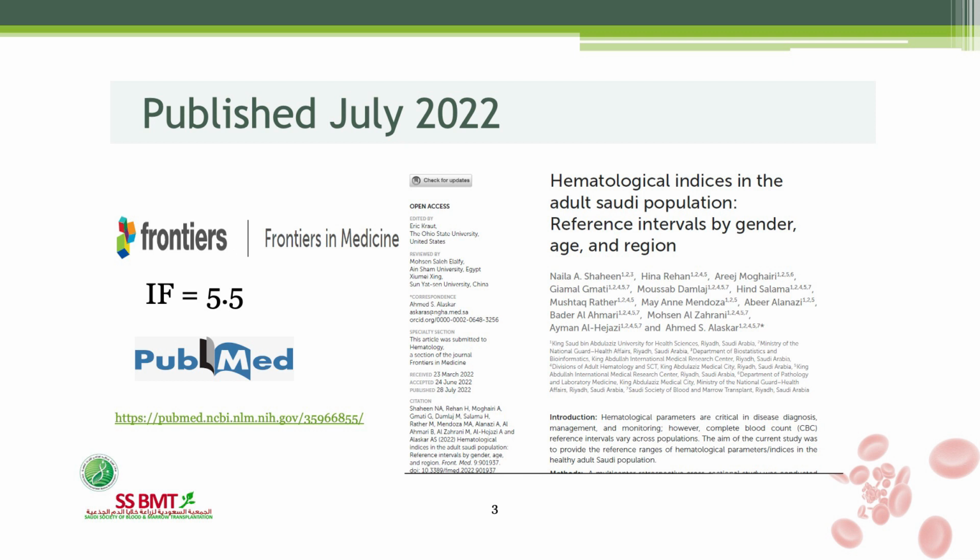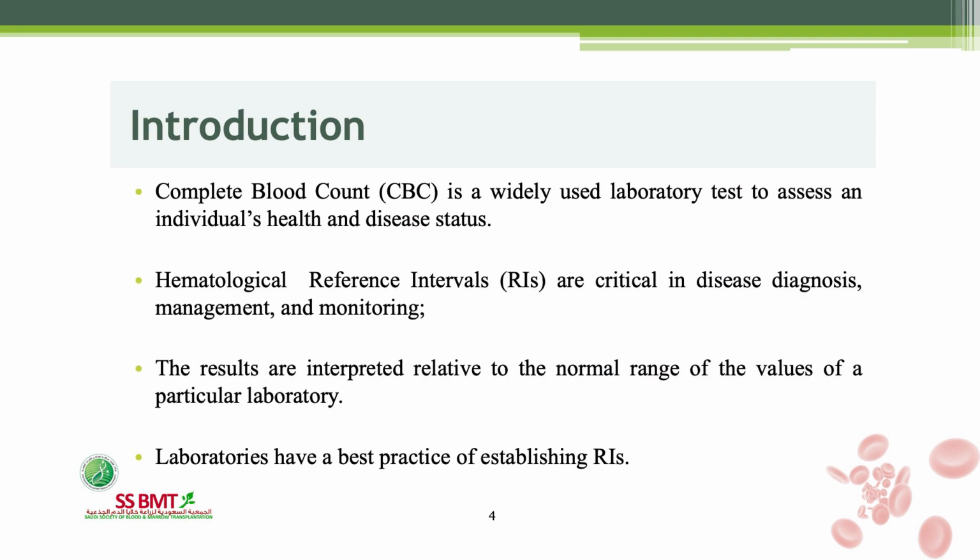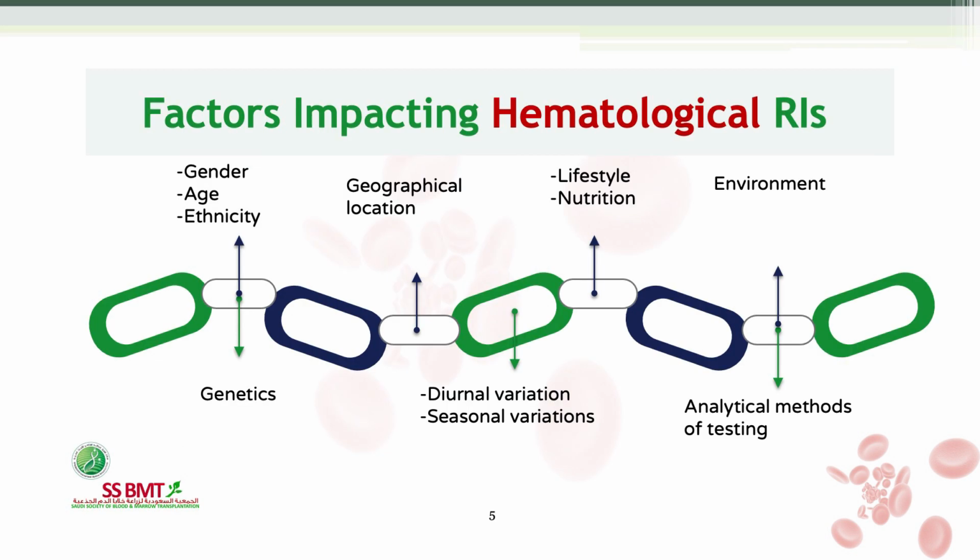Quickly, the usual outlines. The paper was published in Frontiers in Medicine under the Hematology section, Impact Factor 5.5, which is indexed as well. A little bit about the introduction. The complete blood count is a widely used lab test to assess individual disease status and for follow-up in disease management and monitoring. Each laboratory has its own reference parameters for interpretation of CBC results. There are a number of factors which impact CBC parameters, like gender, age, ethnicity, genetics, environment, lifestyle, nutrition, and geographical location.